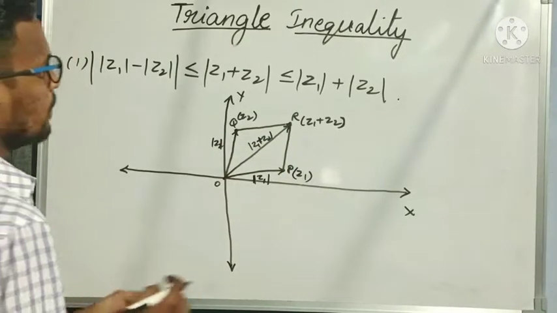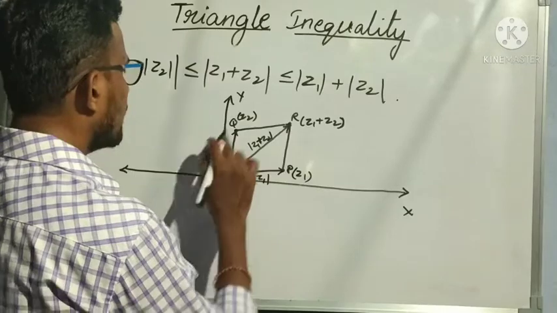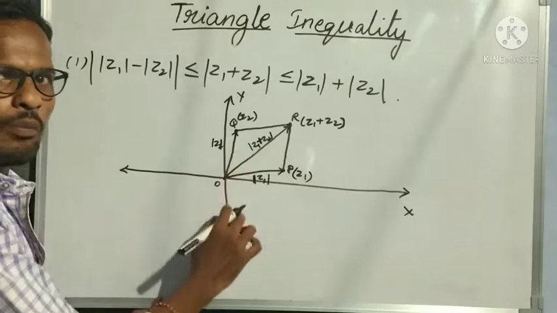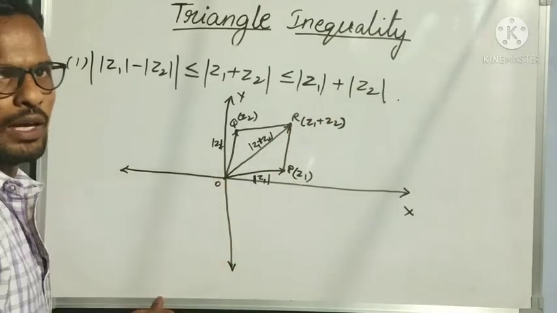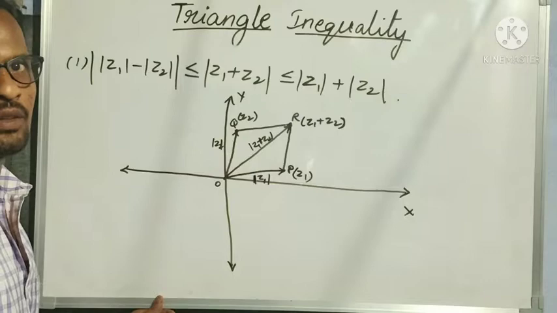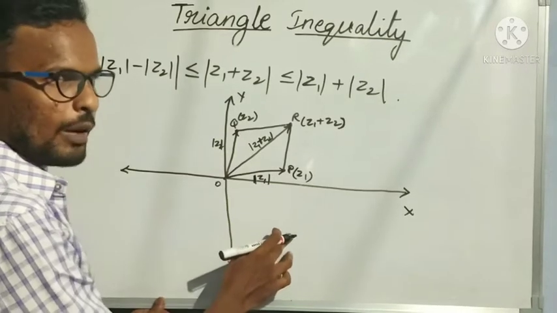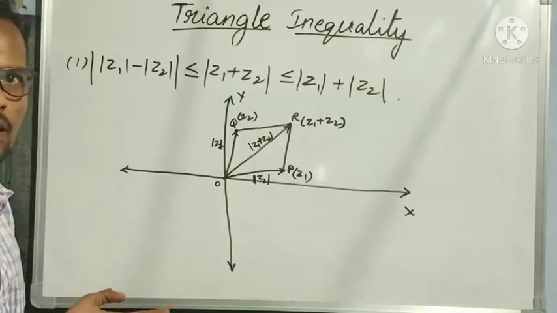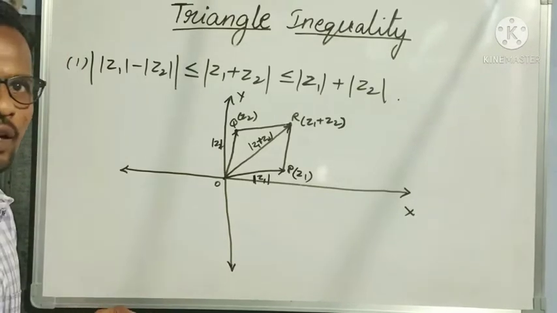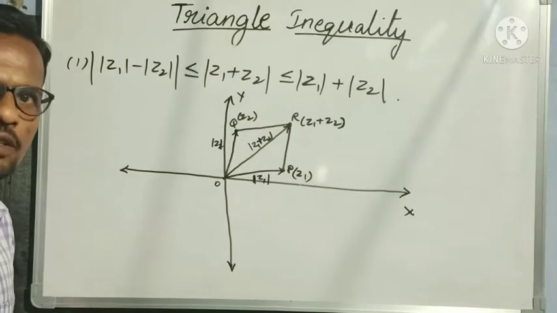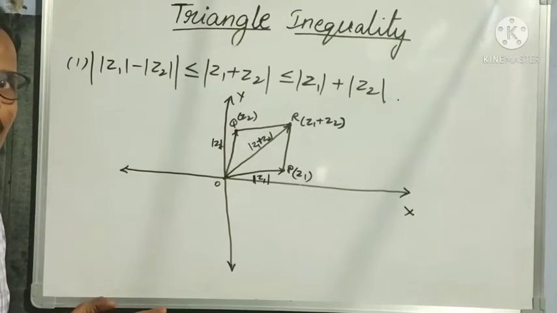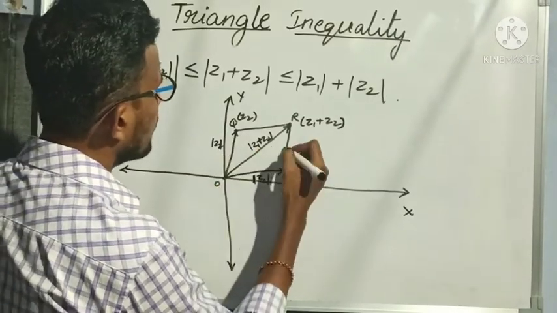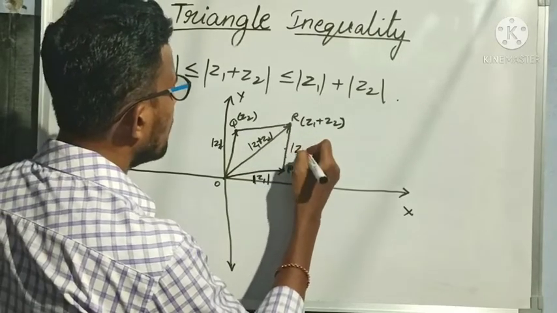Now if I consider this as a parallelogram, you know that opposite sides of a parallelogram are equal, right? We have important properties for a parallelogram. What are the properties of a parallelogram? Opposite sides are equal, opposite angles are equal, and diagonals bisect each other. Those are the properties of a parallelogram. So the opposite side of this is nothing but PR, so this also becomes modulus of Z2.